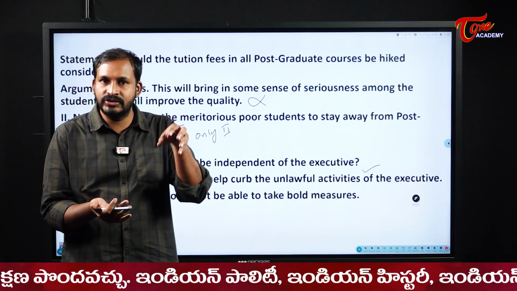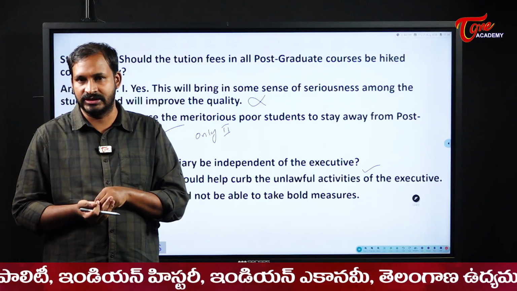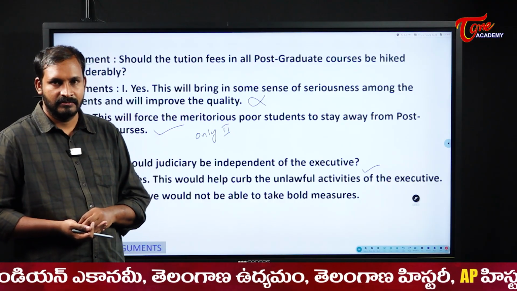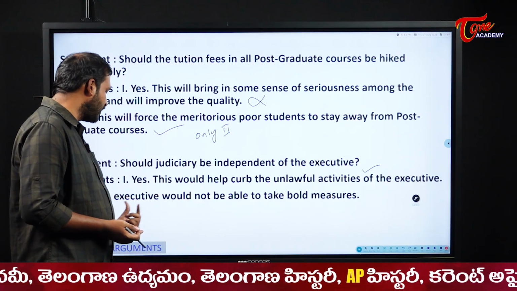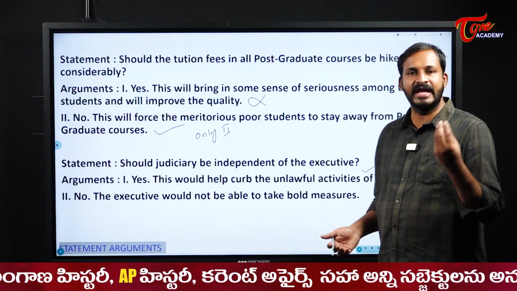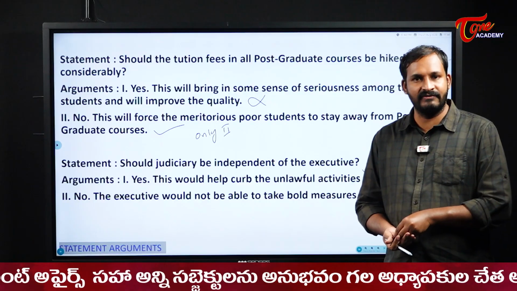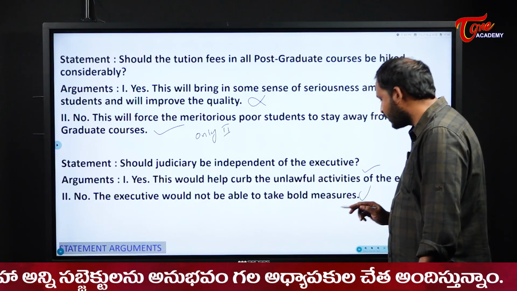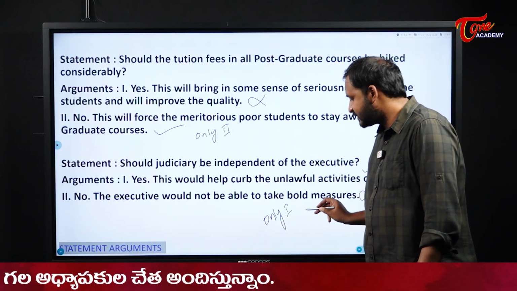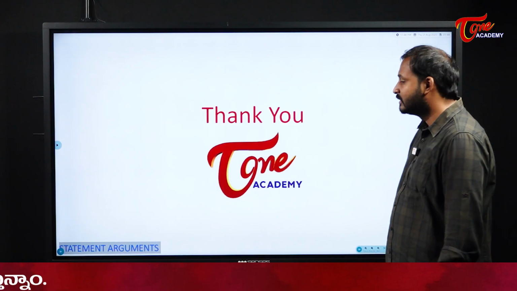That means above judiciary, there should not be any person who need to guide the judiciary or who will have the powers on this judiciary. If you do so, what happens is they may do some unlawful activities by misusing their power. So that is it. No, the executive would not be able to take bold measures. If they take bold measures also, if they are correct, the judiciary will not do anything, right? When they are wrong, then obviously judiciary will interfere. So that is the reason this one is not a strong argument for me here. So here only first argument is a strong argument for me here. Only the first argument is a strong argument for me here.